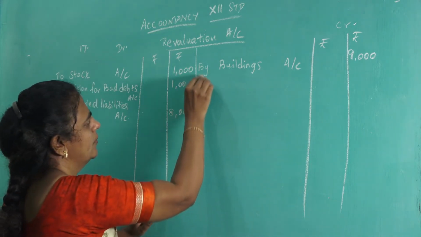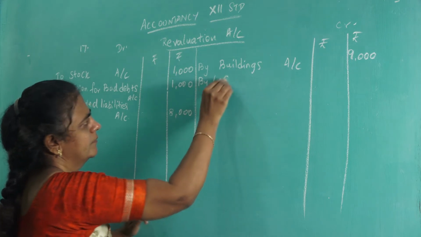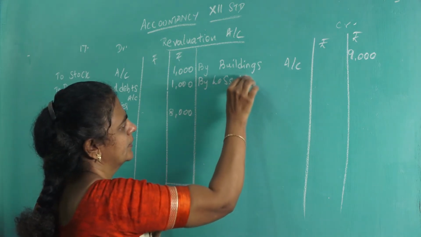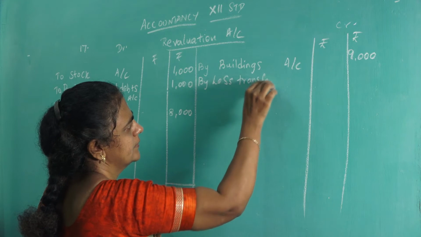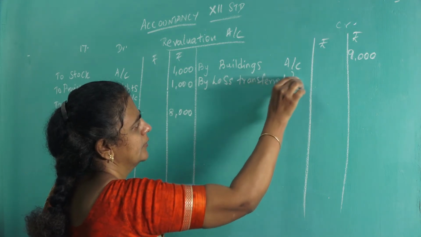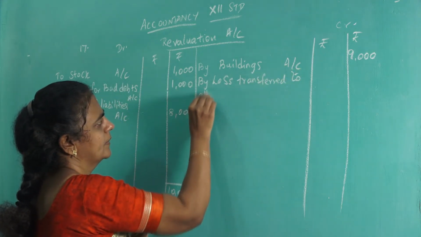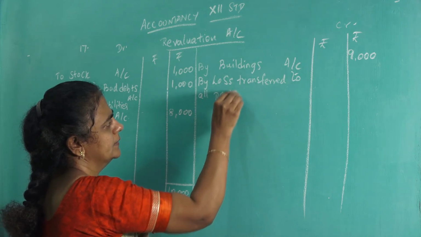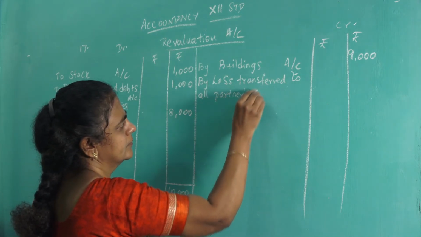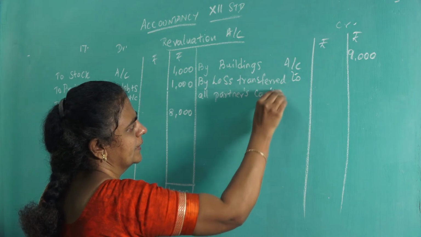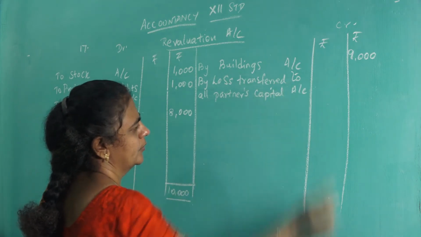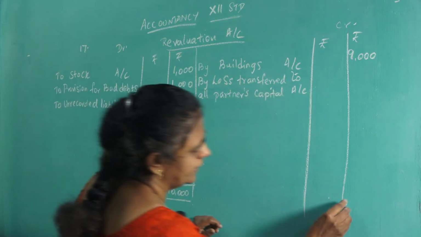Okay. So by loss transferred to all partners' capital account, total 10,000.